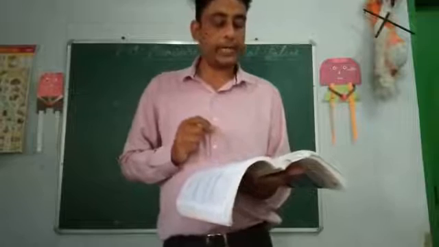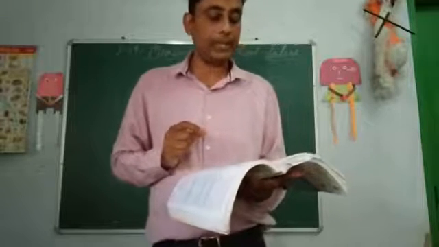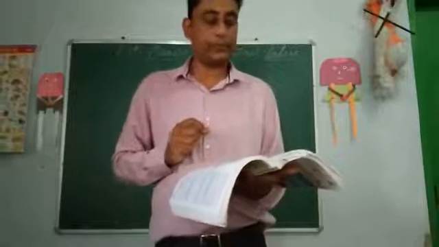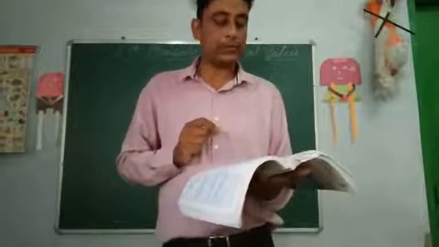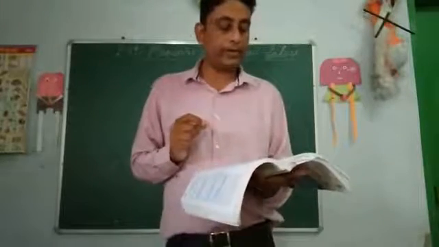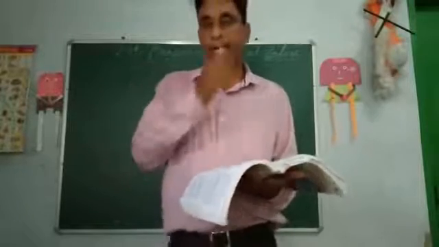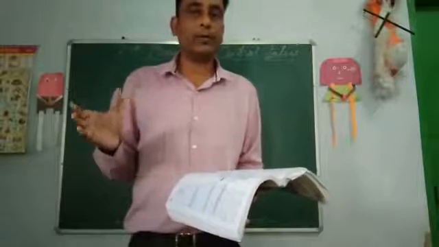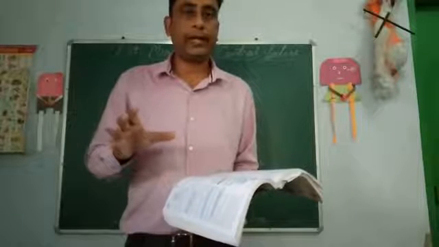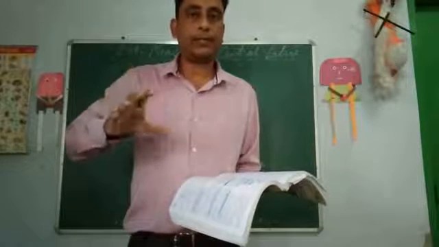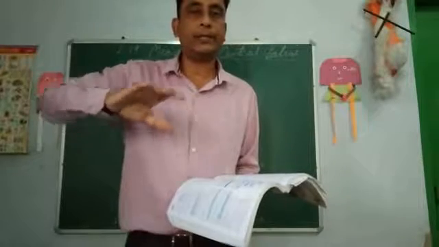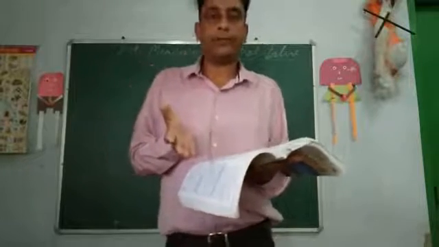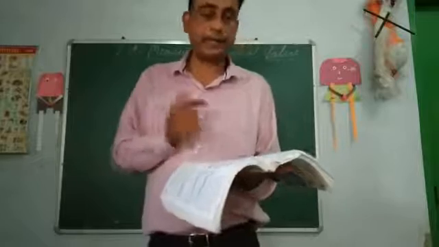Sampling stability. A good average should be least affected by fluctuations of sampling. That is, it should have sampling stability. This means that if we select 4 different groups of a class for finding the average height of the students, the averages of the 4 groups should not be materially different from each other. If we are comparing the data of one group, the other group should also be related to that. We could not take class 1 students and compare their height with class 5 students. So the same type of data should be there for comparison also. Sampling stability should be there.